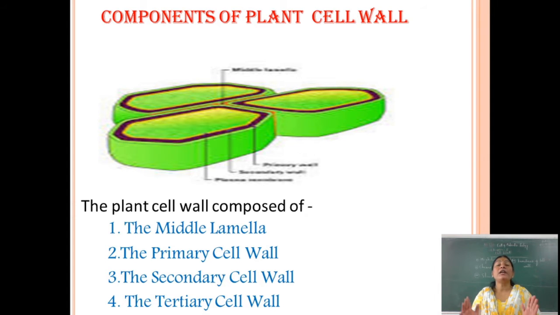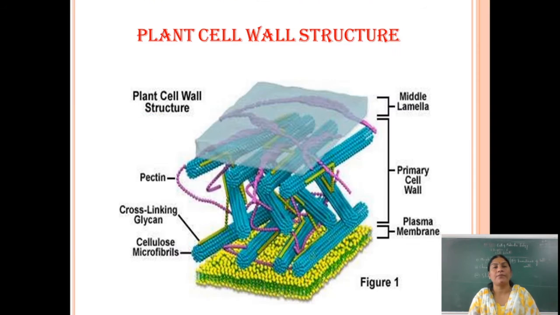There are different components of the plant cell wall. Or the cell wall is structurally constructed with different components. The plant cell wall is composed of the middle lamella, primary cell wall, secondary cell wall and the tertiary cell wall.